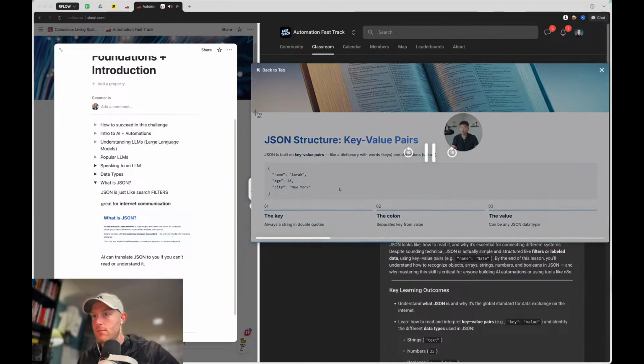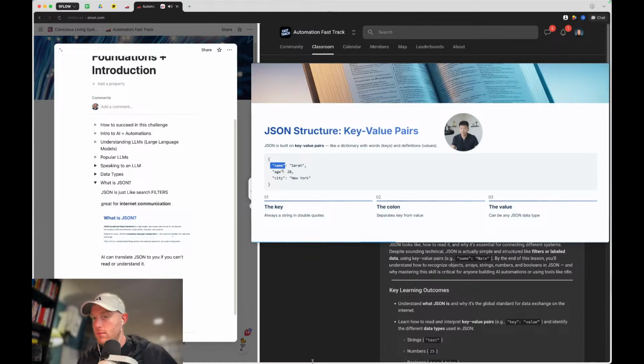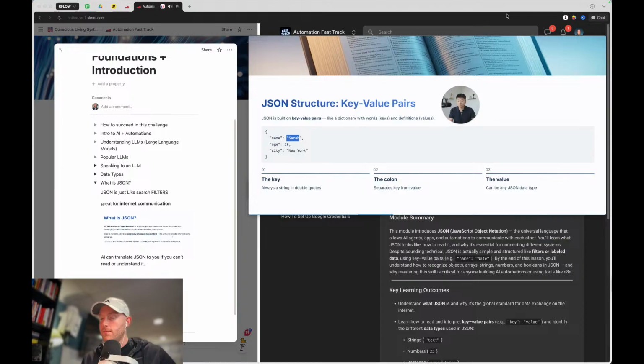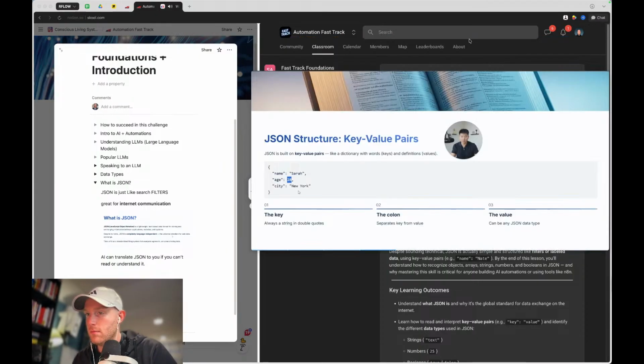It's that simple. The reason why it looks a little bit intimidating sometimes is because you have these curly braces that have to wrap it up, and then you've got colons and commas. But it's really easy, right? So the key is always a string in double quotes on this left-hand side. It always has double quotes. The colon separates the key from the value, and then the value can be any data type. So right here, we have a string, and strings are wrapped in double quotes. Right here, we have a number, no double quotes. Right here, we have another string wrapped in double quotes.